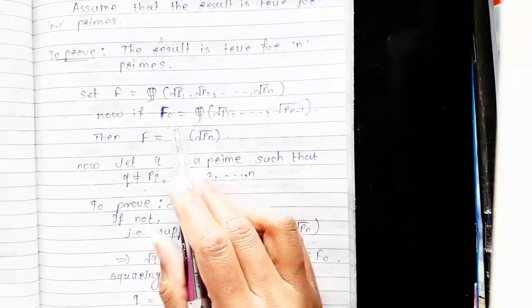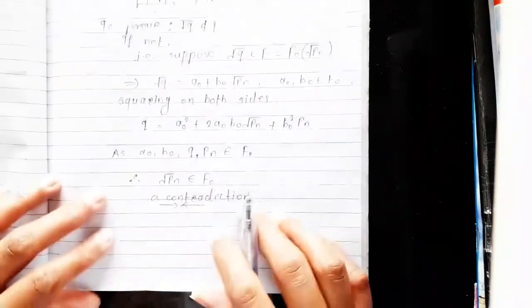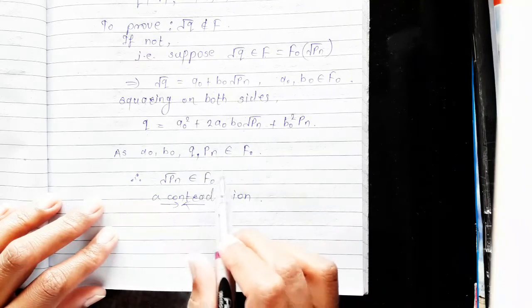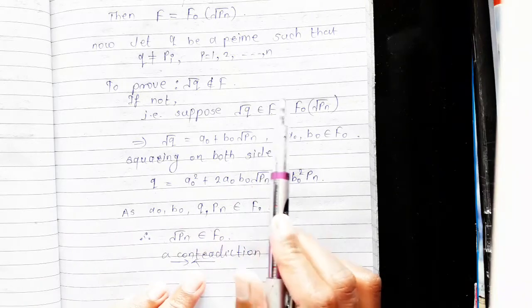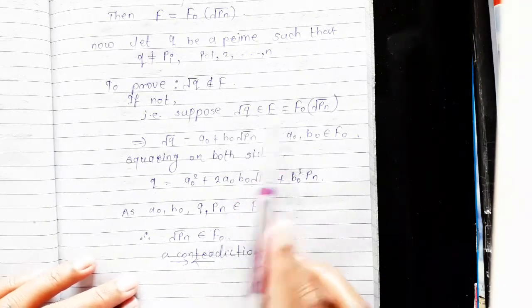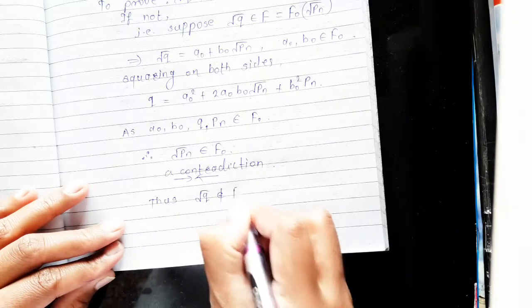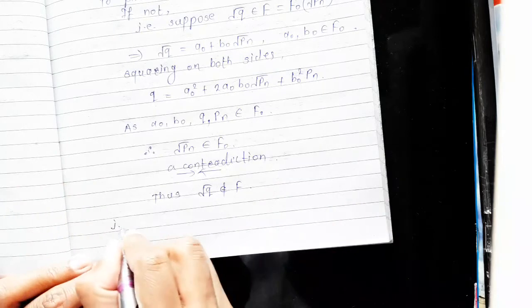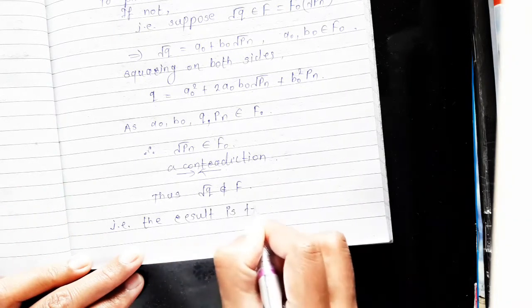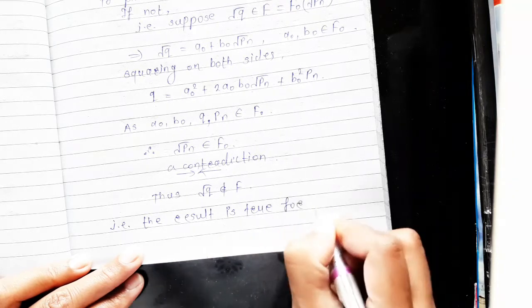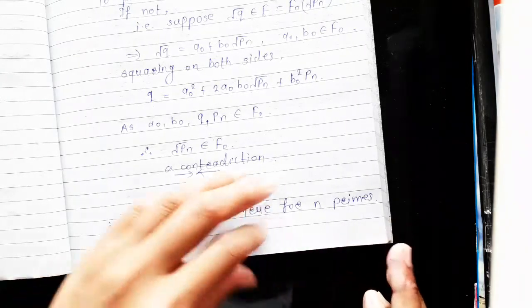Root Pn is also a member of field F0, and this is a contradiction, because F0 is the smallest subfield of reals containing the rationals and root of P1 up to root of Pn minus 1, and here we get root of Pn belongs to field F0. This is a contradiction. Now as here we considered root Q belongs to field F and we get a contradiction, our assumption is wrong, and thus root Q is not a member of field F. That is, the result is true for n primes.